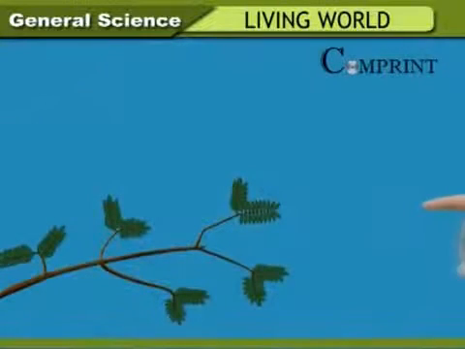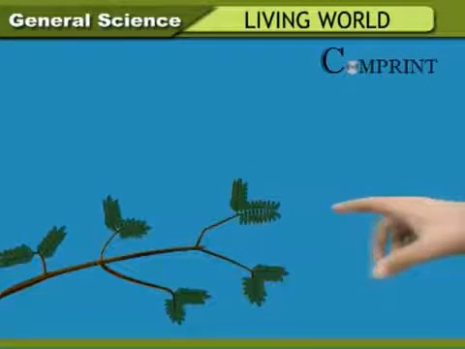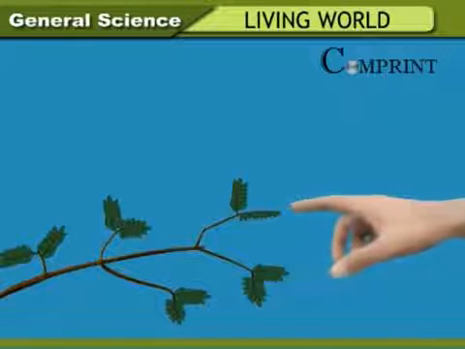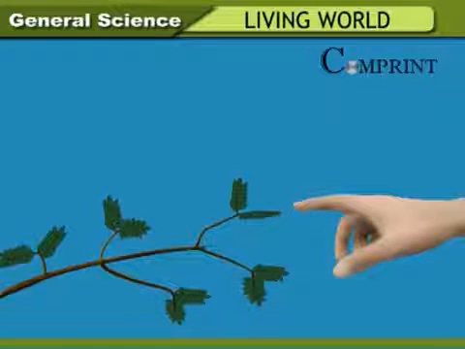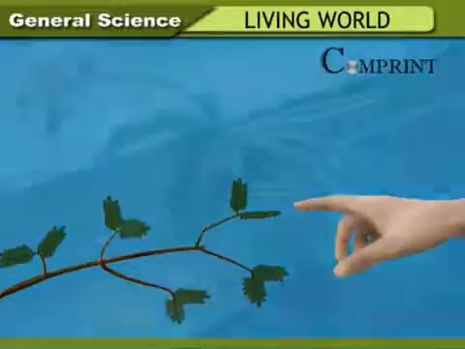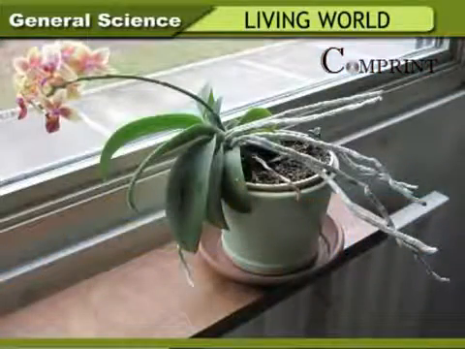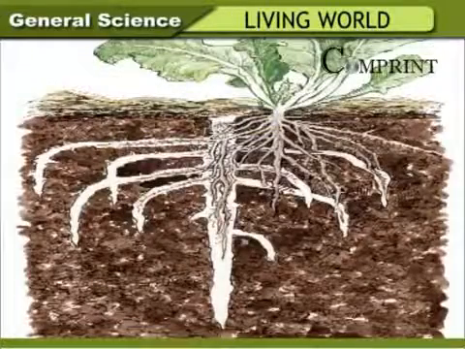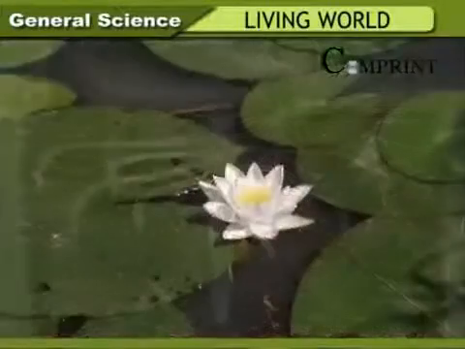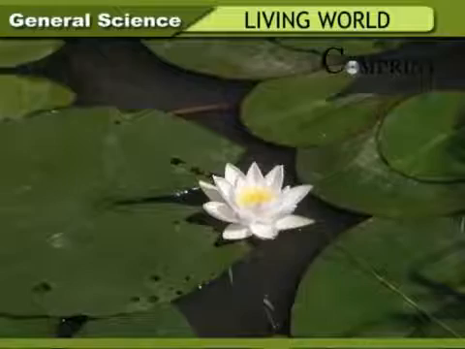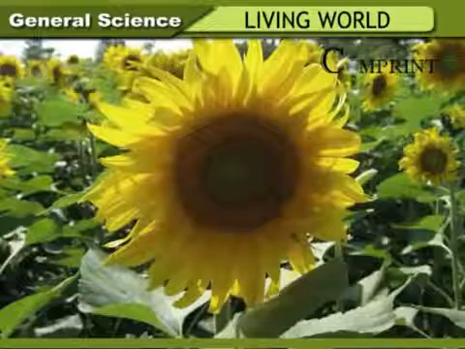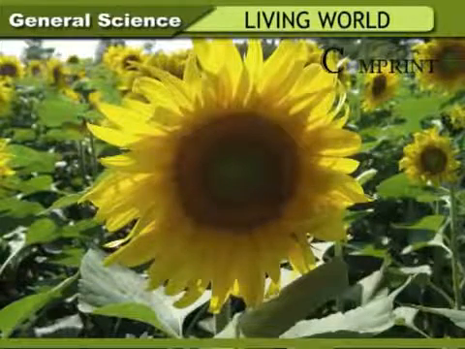Like animals, plants also respond to external stimuli. When a touch-me-not plant is touched, it immediately folds its leaves. After some time, the leaves get back to their original state. The shoots of plants grow towards light above the ground. Roots grow deep into the soil. Lotus blooming during the day, water lily blooming in the night, sunflower facing sun, etc. are the responses that plants show to external stimuli.